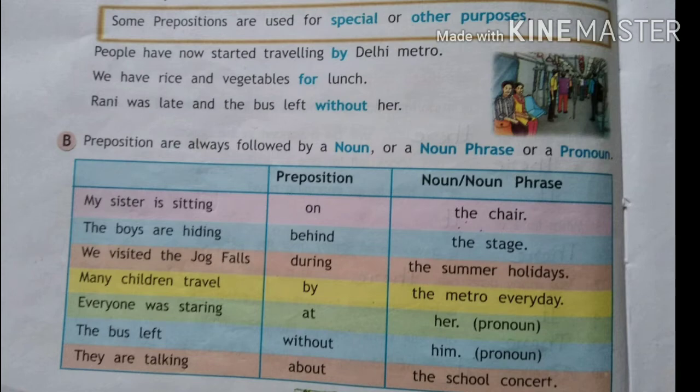Next, many children travel by the metro every day. Everyone was staring at her. Here, her is a pronoun. Next, the bus left without him. Again, him is a pronoun. They are talking about the school concert. Here it is a noun phrase. So the prepositions can be used to join and show the connection of the noun phrase, or sometimes even the pronoun. So all these on, behind, during, by, at, without, about are the words which we use as prepositions.